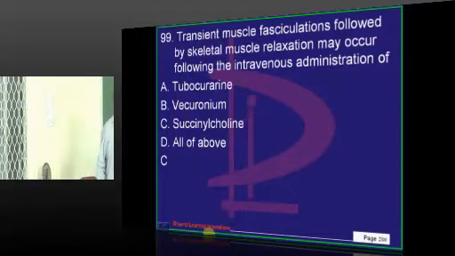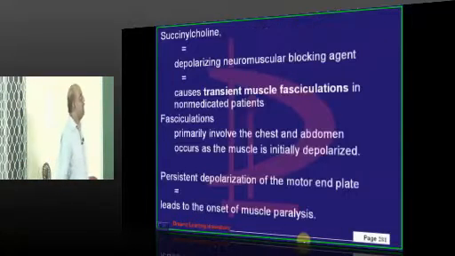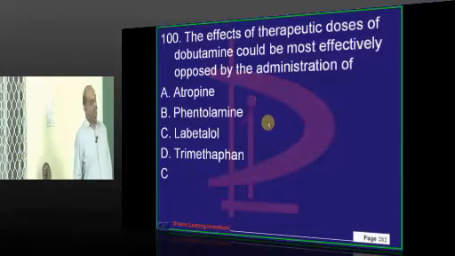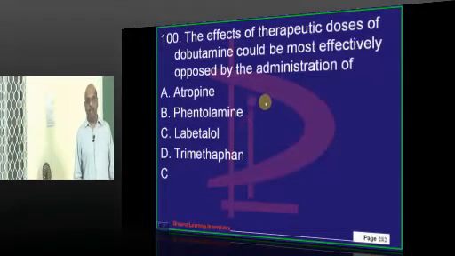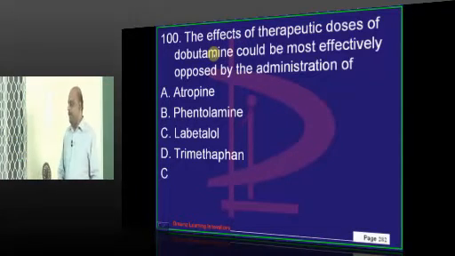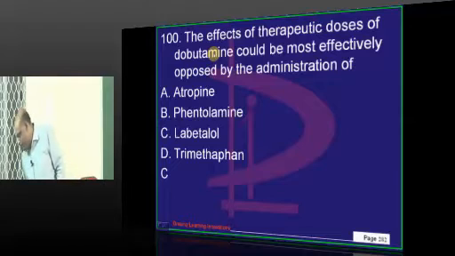Succinylcholine-like agents will lead to fasciculation. So you must know depolarizing and non-depolarizing block and what the differences are. Labetalol, which is both an alpha and beta blocker, can be wonderfully used to counteract and oppose the dobutamine. That is what you need to fundamentally remember.